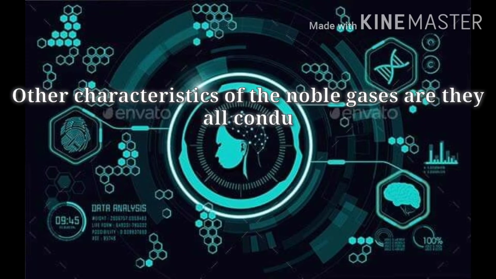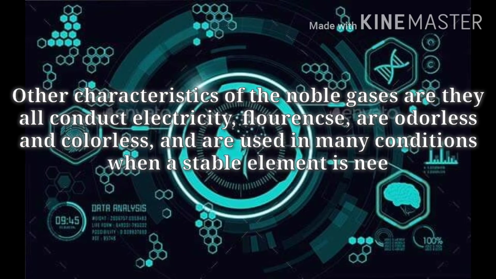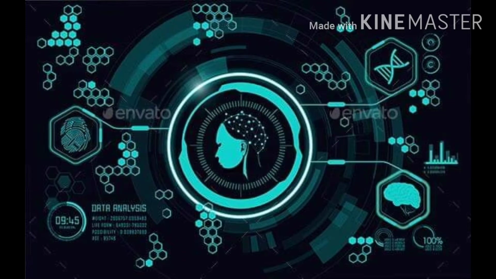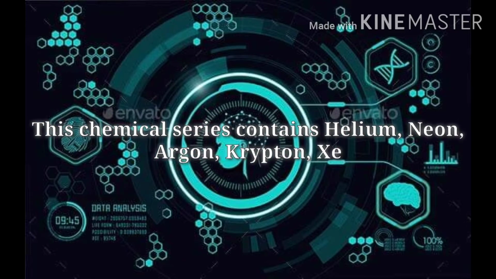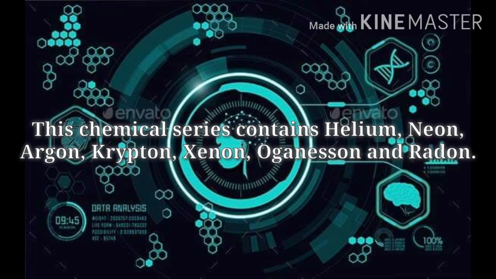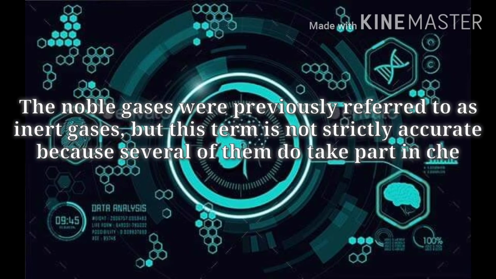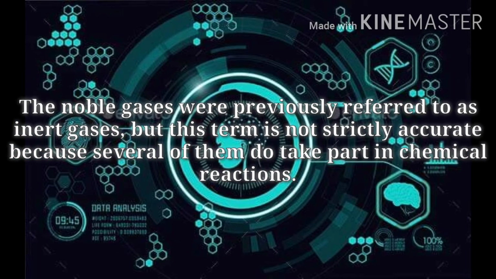Other characteristics of the noble gases are that they all conduct electricity, fluoresce, are odorless and colorless, and are used in many conditions when a stable element is needed to maintain a safe and constant environment. This chemical series contains helium, neon, argon, krypton, xenon, oganesson, and radon. The noble gases were previously referred to as inert gases, but this term is not strictly accurate because several of them do take part in chemical reactions.